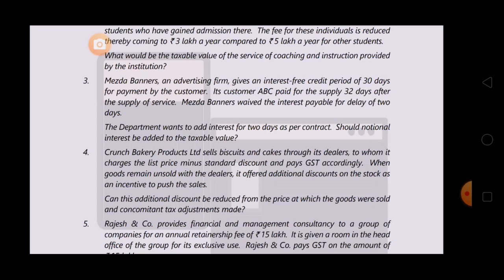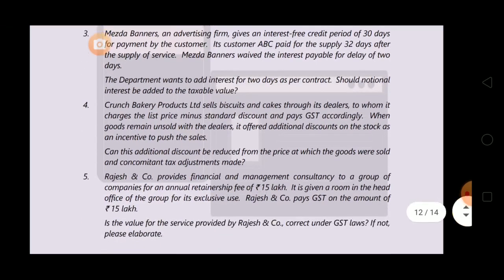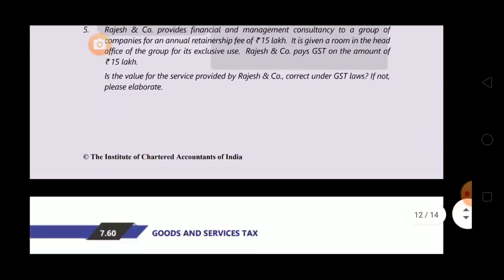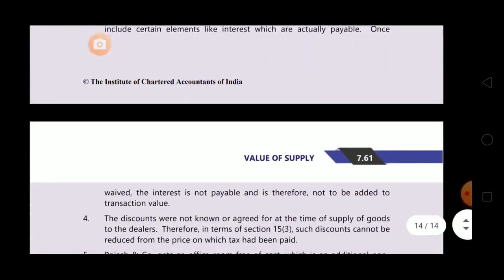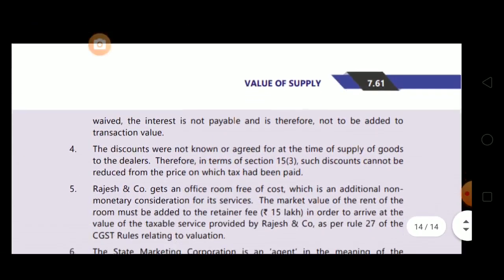So, we have read that the discount will be deducted only if it is known at the time of supply. At the time means before or at the time of supply. So they are offering additional discount on stock to push the sales. So let's see the answer whether it will be deducted or not.